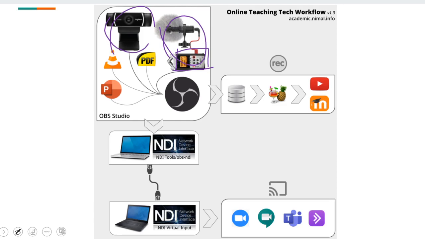Then that audio goes to OBS Studio. Then I have PowerPoint, and sometimes I also use other sources depending on the type of lectures, and those also go into OBS Studio, and that is what I use for my main video and audio switching. So that is the main source of information that is being produced.